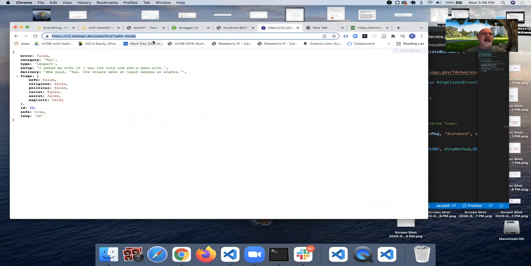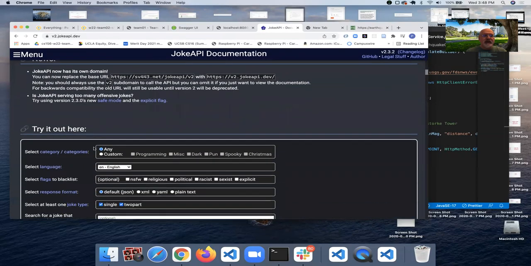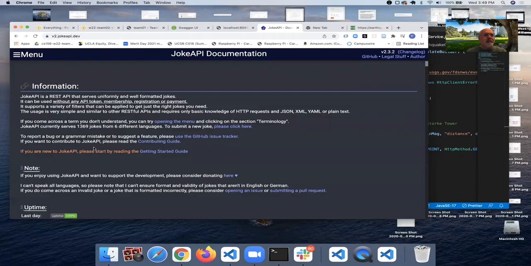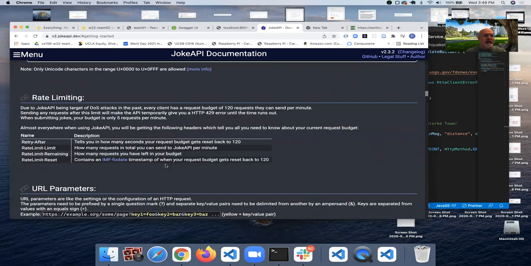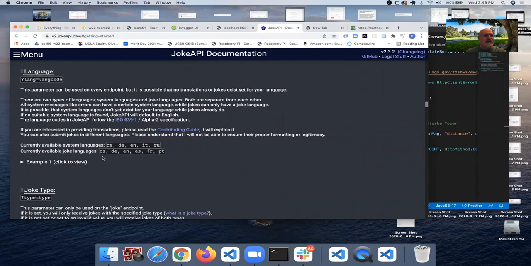But with this joke API, there are parameters you can vary, and if you want to learn more about that, you can read about that at the documentation for this API, which is here. You can actually pass in parameters to get jokes in different languages. They have jokes in, let's see, I'm trying to remember. Oh, here we go, the Getting Started guide. I think somewhere in here it talks about how, yeah, let's see, here we go. So available joke languages. I don't know what CS stands for. DE is German, Deutsch, English, Espanol, Spanish, French, and Portuguese.